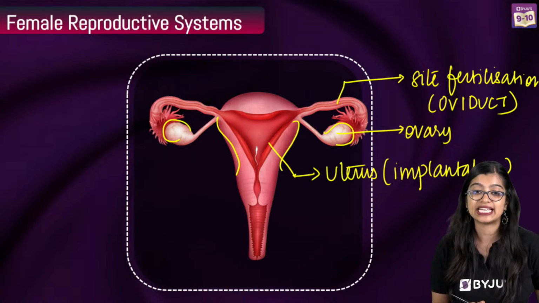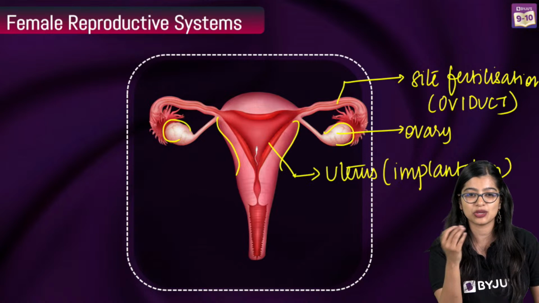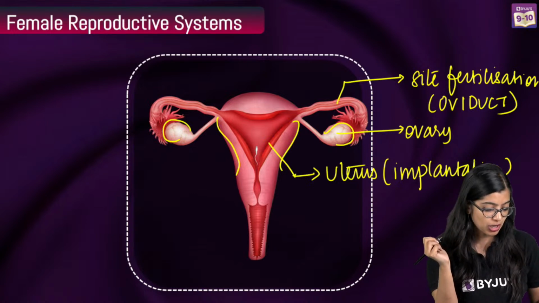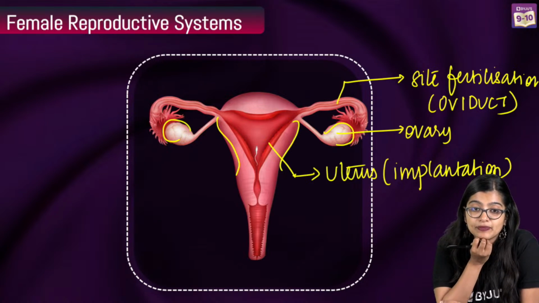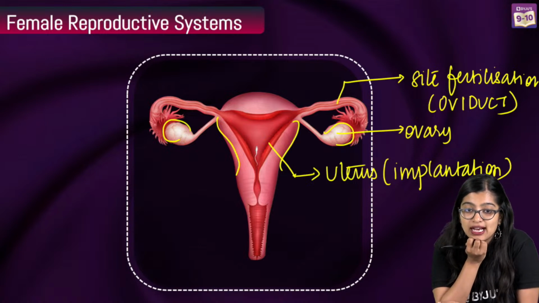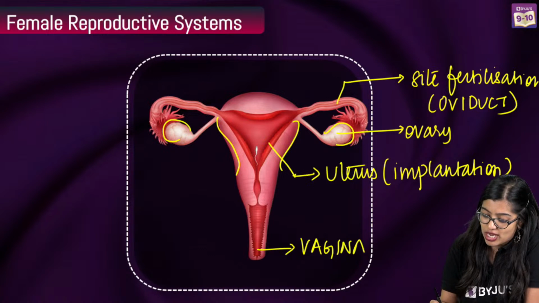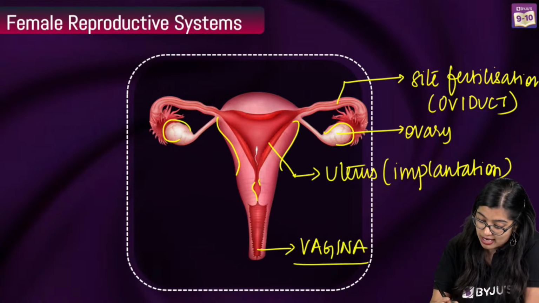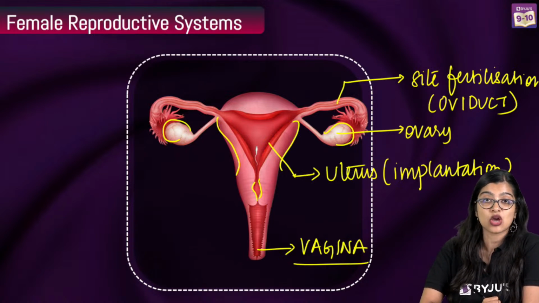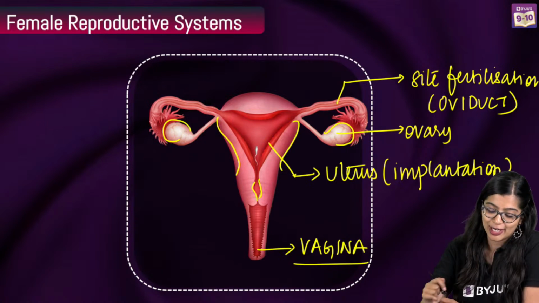And last but not the least, entry of sperms. Where do the sperms enter through in the female body? It's a very easy one. What is 4? Yes, exactly. Not the cervix, it is the vagina. So, it enters through the vagina. Vagina is this structure here. This part right here is the cervix. So, if you answer cervix, your answer will be wrong. Answer is vagina. Yes, very good.